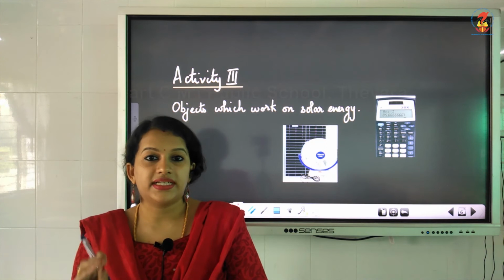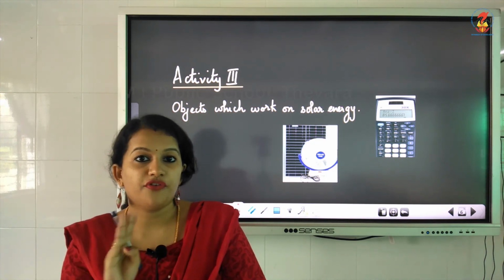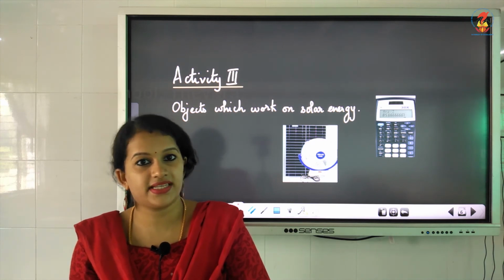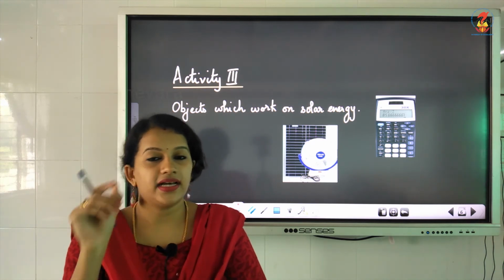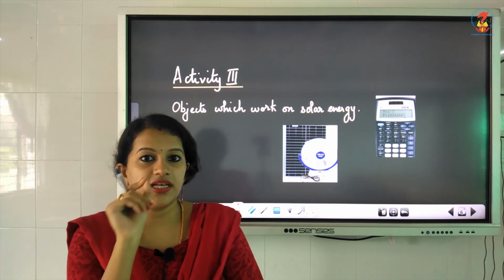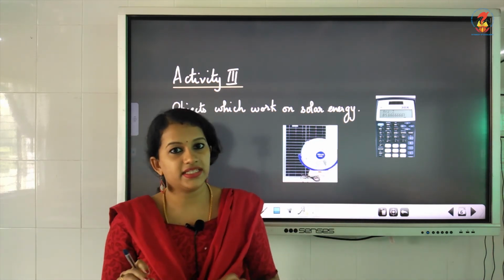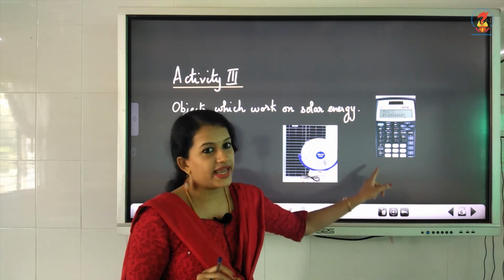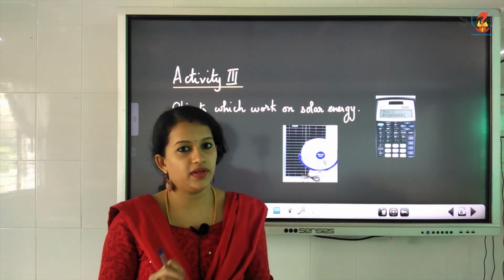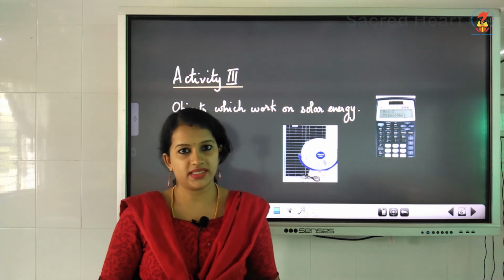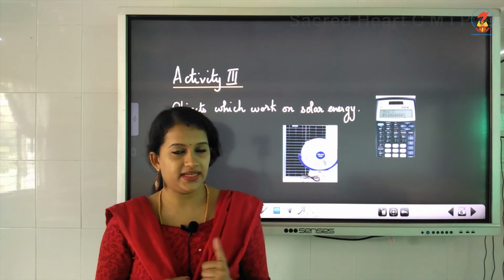Okay, so children, please stick pictures of any 4 objects in that activity. In your worksheet, please stick the picture and write under that. After sticking the picture, write what it is. If you are sticking the picture of this calculator, for example, you have to write under that solar calculator. Like that you have to stick the pictures of 4 objects. Okay, I hope it is clear.